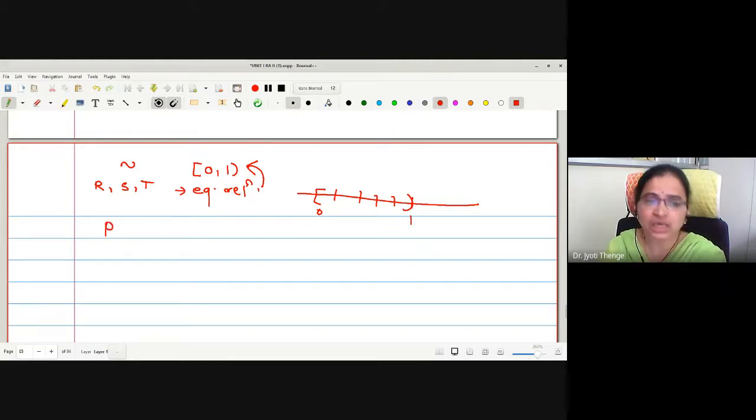Suppose P is the collection of all partitions of the interval closed 0 to open 1. Then for the set P, we were going to select one element from every equivalence class. I am going to select the set P to be one element from each equivalence class.